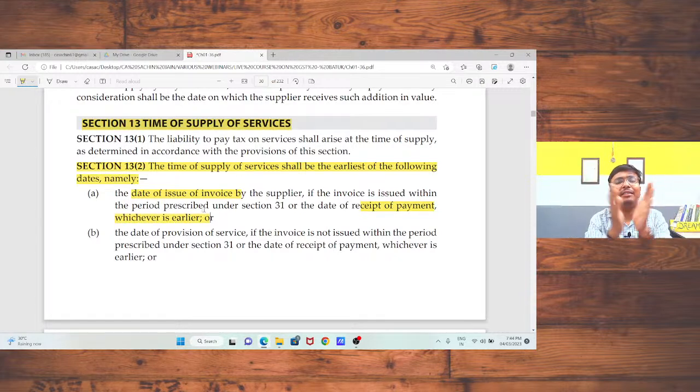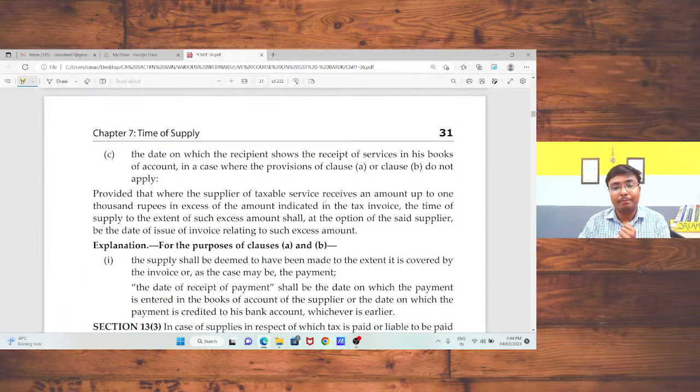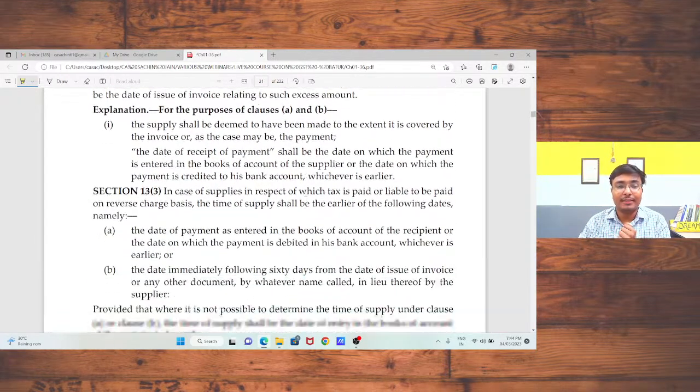Conceptually, we have discussed that in case of supply of services, the time of supply will be your date of issue of invoice or your payment. If you had not issued the invoice, in that case, the provision of invoice or receipt of payment, whichever is earlier. Sir, what do you mean by provision of invoice? We will discuss that with section 31. Then next.